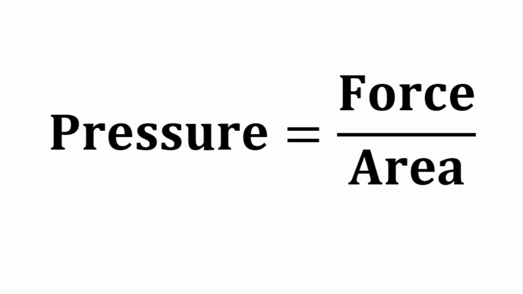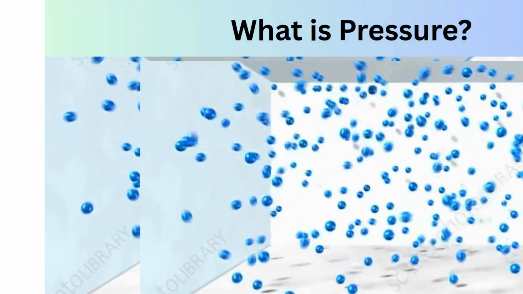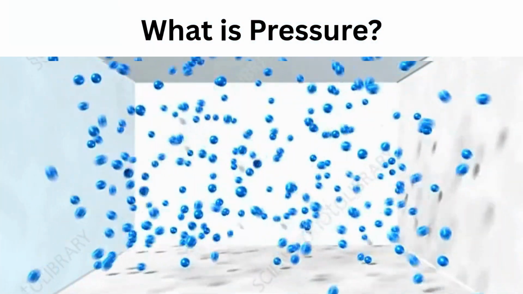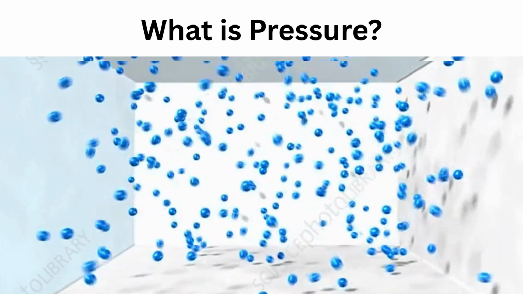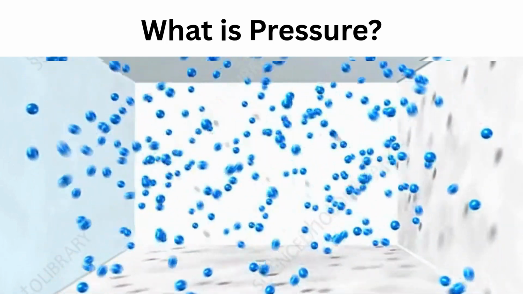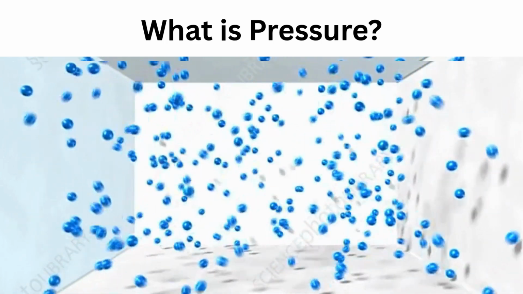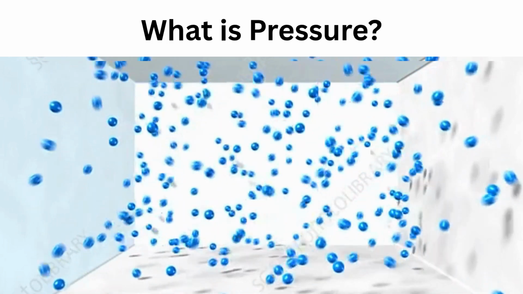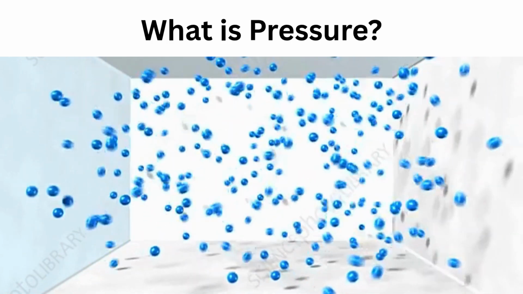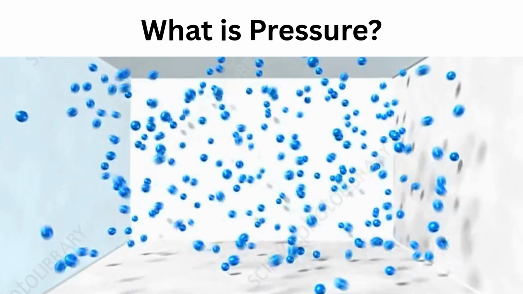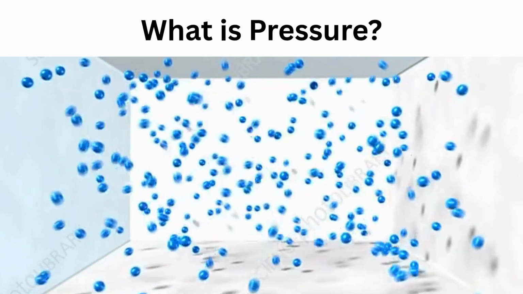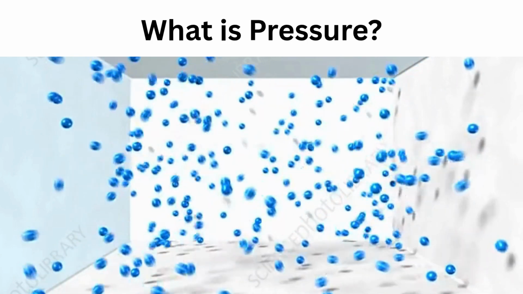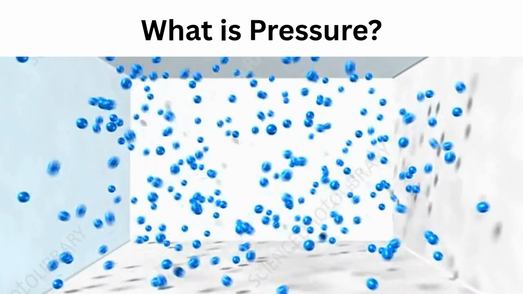Before we explore the many pressure units, let's understand what pressure actually is. In simple terms, pressure is force divided by area. But at the microscopic level, it's much more alive. It's the constant bombardment of tiny molecules slamming into surfaces. Each time a molecule hits a wall, it transfers a bit of momentum. The more frequent and forceful these collisions are, the higher the pressure. So, pressure isn't just a number, it's the invisible rhythm of countless molecular impacts playing out every second around us.